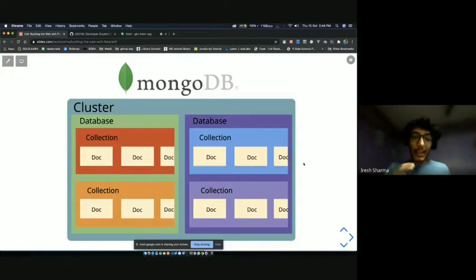Inside a database we have collections. So a collection is basically a list of documents. Again, a document is a JSON file. So a document is where you actually keep the data. A collection is a list of documents, a list of all the different data that you want. And you can also say a database is a list of all the collections, and a cluster is a list of all the databases. But was it good enough? Did you guys understand what I wanted to say? Okay, cool, perfect.